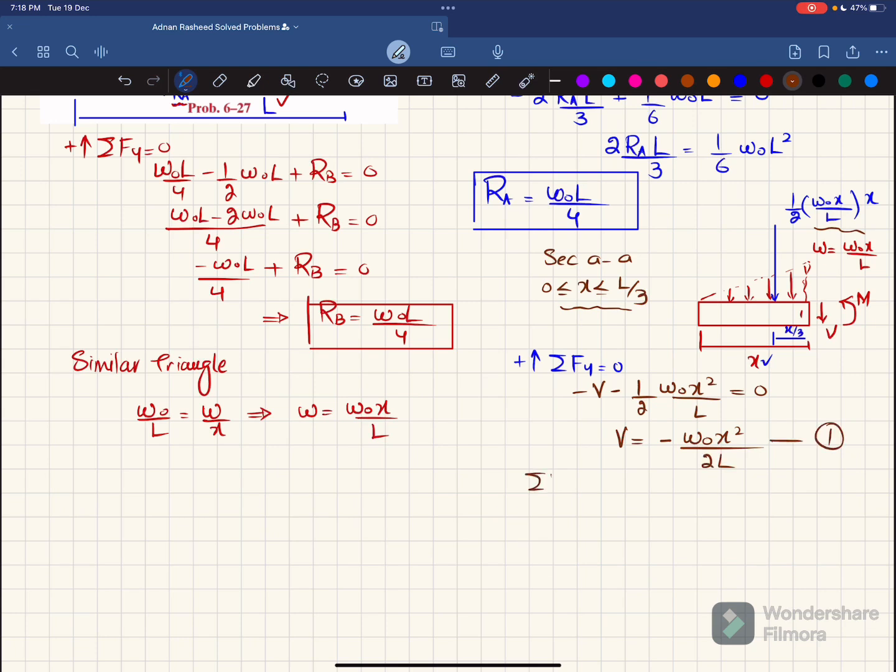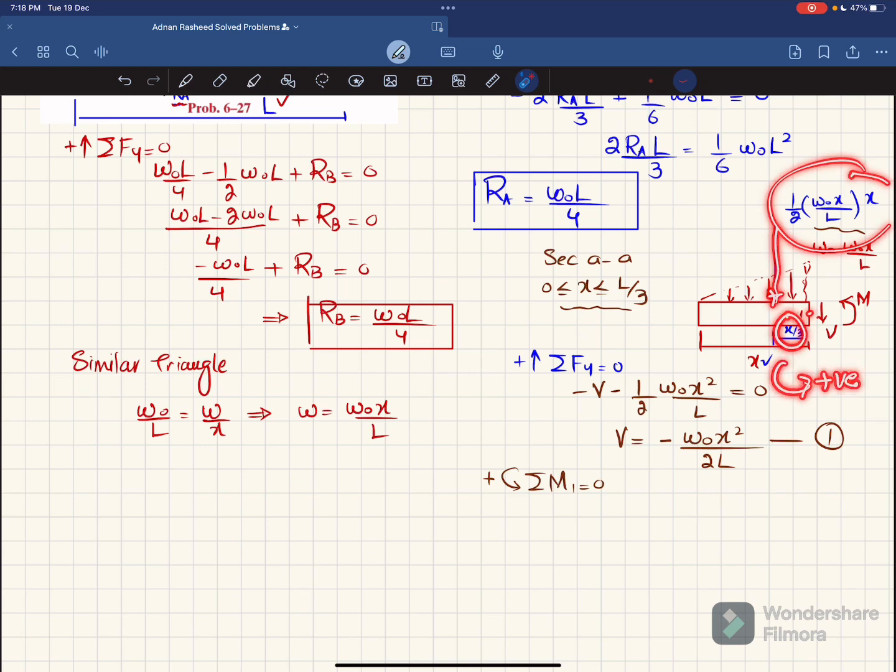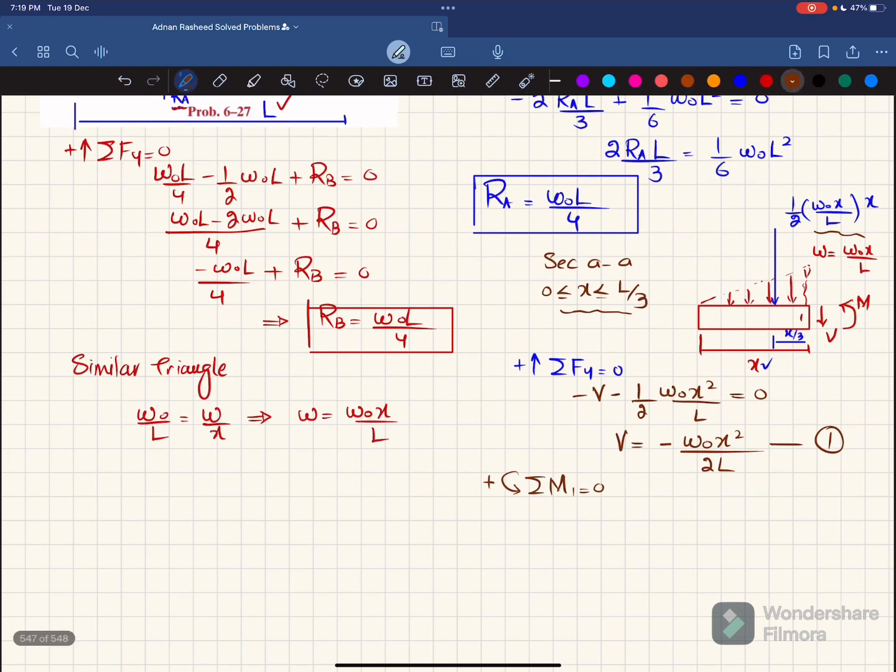Now we'll find this moment by using equation of equilibrium, that sum of all moment about point 1 is equal to 0, taking the counterclockwise moment as positive. So about point 1, one moment is due to this load into perpendicular distance x by 3, and this is producing counterclockwise moment, so it will be positive. And this external moment which we have taken as this will be positive. Now you can see that this load is producing counterclockwise moment, so in order to balance it, it will be in this direction. So let me correct it. This direction is this. So minus this moment, which is clockwise, plus 1/2 into W0 x square over L into perpendicular distance x by 3 is equal to 0.